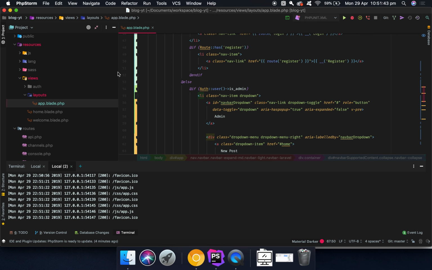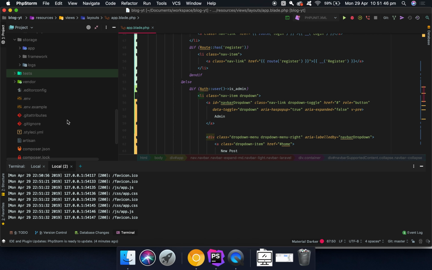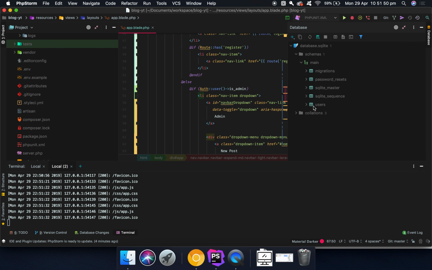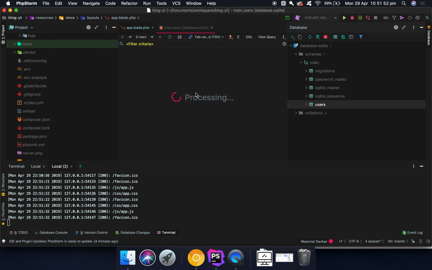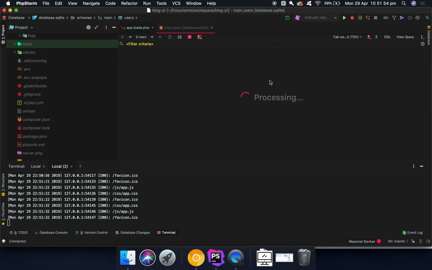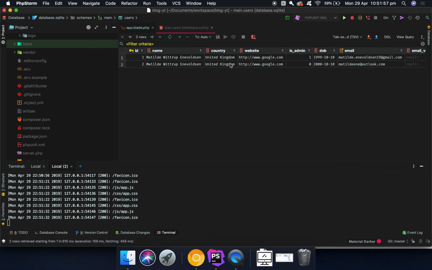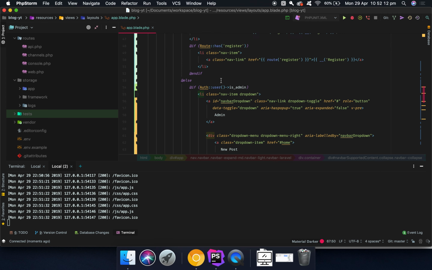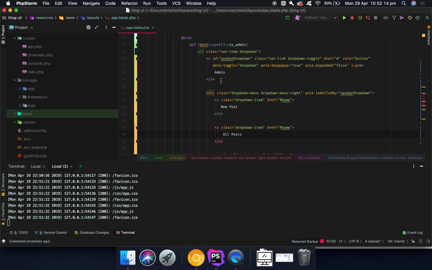To create an admin, in case you didn't see it in the last video, you can go into users in the database and set is_admin to 1. This is a boolean, so you can only have 0 or 1, true or false, and you can check out the last video if you want to know how to add the field. So that's all of it from the administration so far.